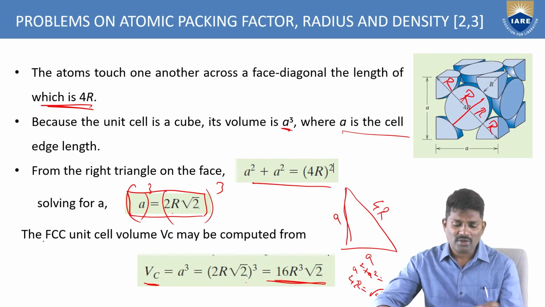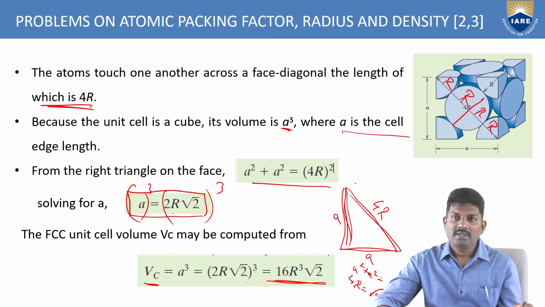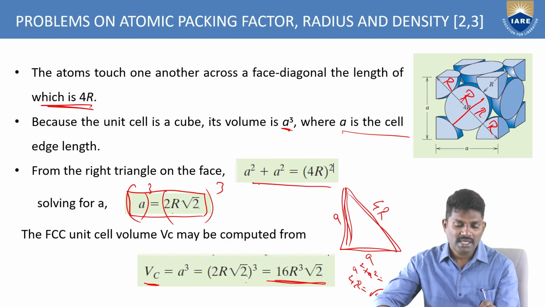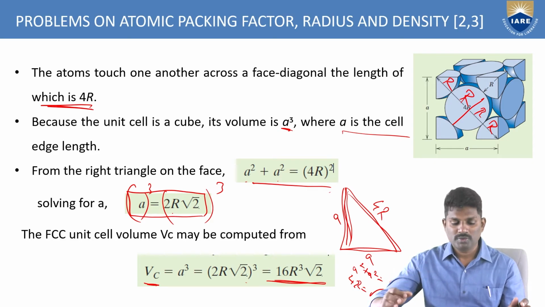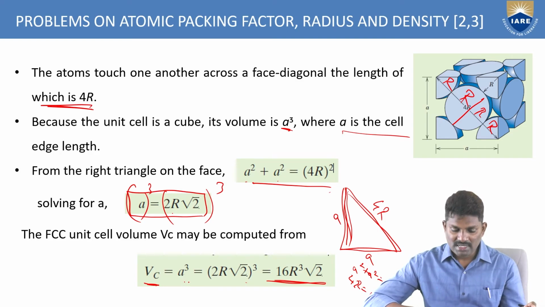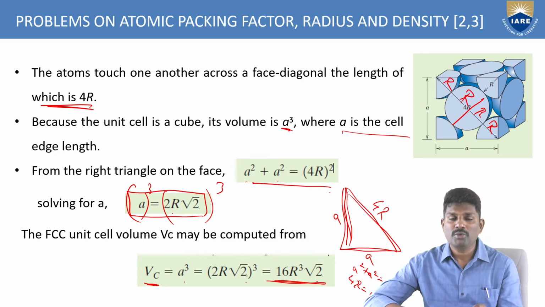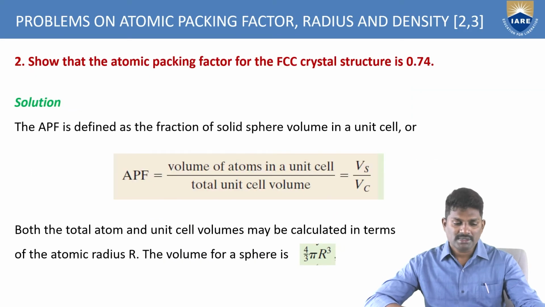From this again you can draw the right angle triangle so that you can find out the distance along this right angle triangle. So you'll get this equation as a square plus a square equal to 4r square. From this you can find out easily what is the a value. The volume is a cube, so you can do the cubic term so that you can easily get the volume of the unit cell in terms of atomic radius. That is VC is equal to 16 r cube root 2, the volume of the FCC in terms of the atomic radius.